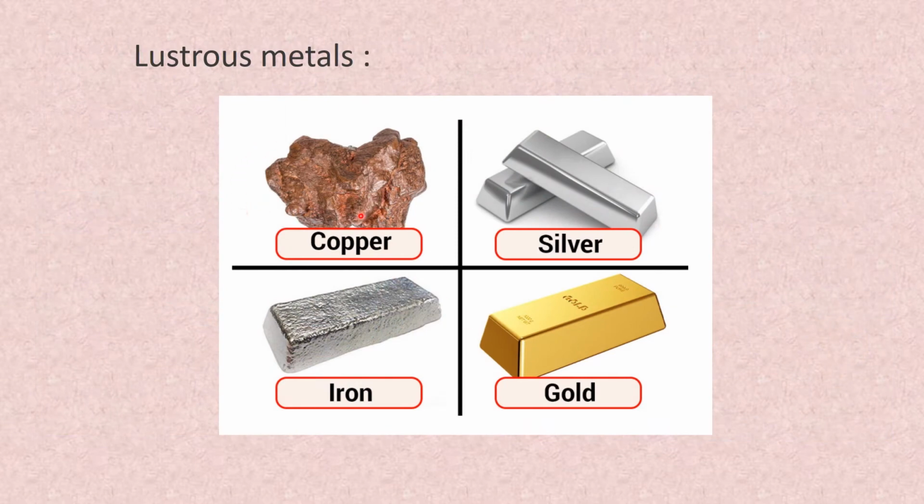Again some examples of lustrous metals, that is shining metals. They are copper, silver, iron, gold. So copper we use for making some vessels. Silver, gold are used for ornaments and iron for making articles.